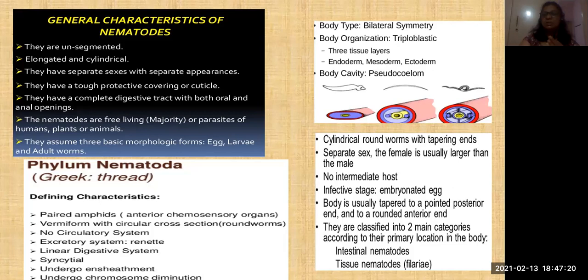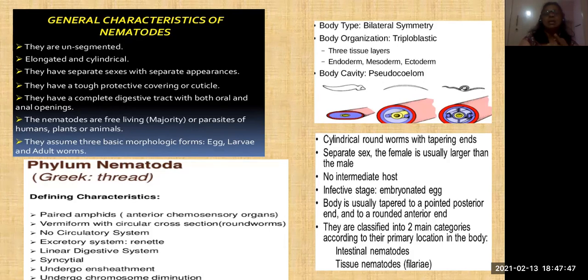And nematodes. Another phylum is Nematoda. Nema means what? Very small. That's why they are very small, so the name nematodes has been given. They are unsegmented. They don't have any segments, and they are elongated and cylindrical in shape. I think you might have seen the hookworm and pinworm, very small. Those are in the nematodes only.